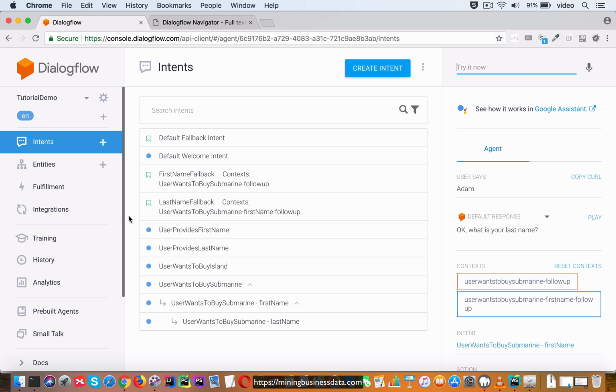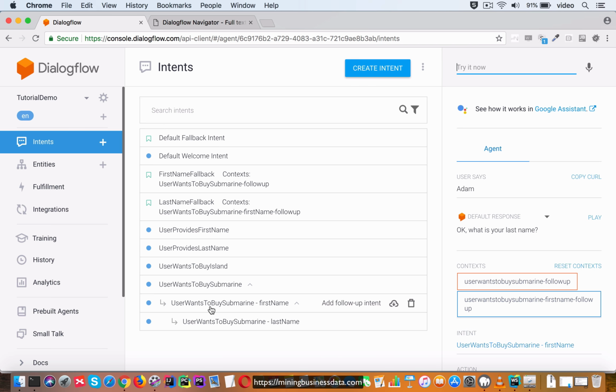So if I come back to this list here, what I just told you is that at this step in the conversation, user-wants-to-buy-submarine-last-name is active because of this context. Last name fallback is a candidate intent because of this context, but first name fallback is also a candidate intent because this context is still active.